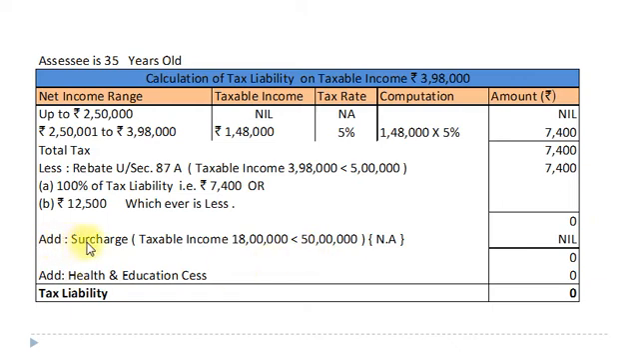Now we will add surcharge, but here it is not applicable because our taxable income is less than rupees 50 lakh. So nil. And then finally we will add health and education cess at 4% of tax amount, that is 0. So the cess amount would be 0. And finally our tax liability of Mr. X for financial year 2019-20 is rupees 0.